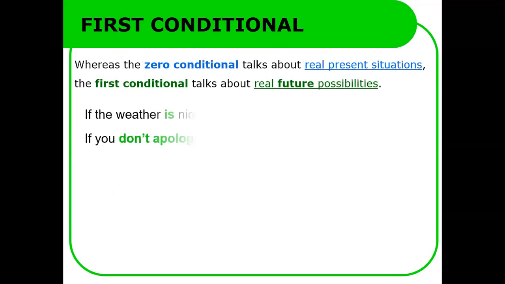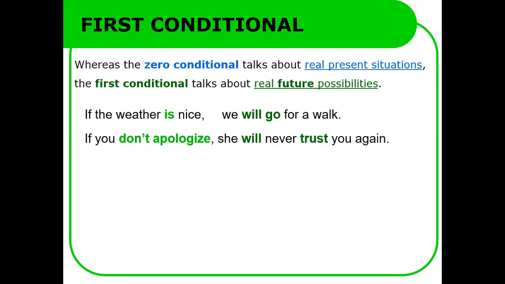First conditional. Now we will discuss the first conditional. Whereas the zero conditional talks about real present situations, the first conditional talks about real future possibilities. If the weather is nice, we will go for a walk. If you don't apologize, she will never trust you again. Look at these two examples.